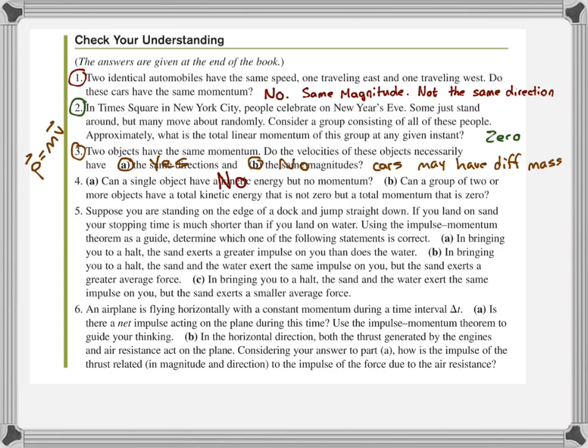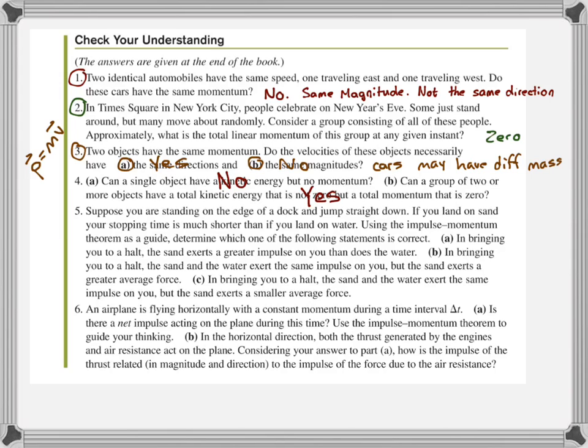For part B, can a group of two or more objects have a total kinetic energy that is not 0, but have a total momentum that is 0? The answer for that one is yes. Since kinetic energy is always positive, two objects having the exact same mass, moving at the exact same speed but in opposite directions, will still have positive kinetic energy. But since momentum is based on direction, one will have a positive momentum, one will have a negative momentum, and they have the potential to cancel each other out. One object's kinetic energy cannot cancel out another object's kinetic energy, but one object's momentum can cancel out another object's momentum, giving them a total momentum of 0.